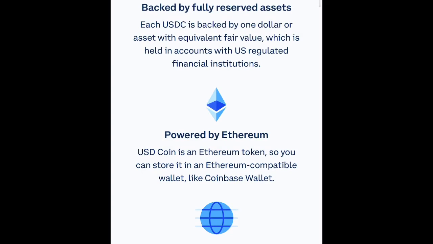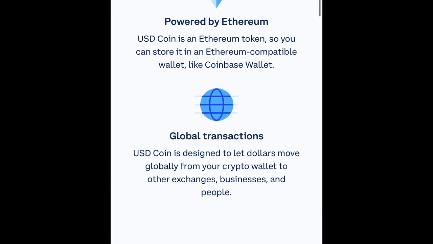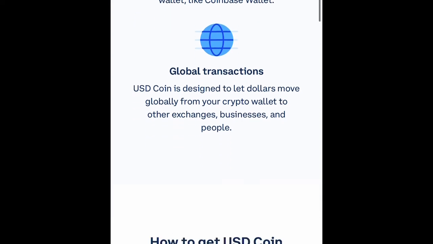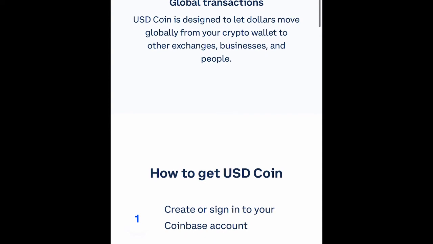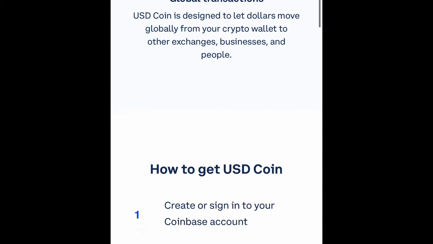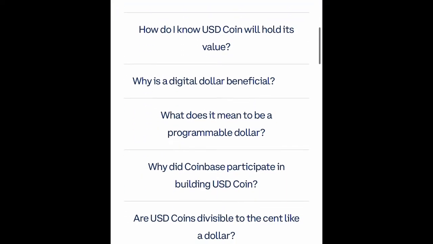USDC is powered by Ethereum, which is the second largest cryptocurrency in the world. If you know something about crypto and cryptocurrency, you likely know or heard something about Ethereum. And USDC is an Ethereum token, so you can store it in an Ethereum compatible wallet like the Coinbase wallet and use it for global transactions. So you can move dollars across the world right there to other exchanges, businesses, and people, and vice versa. So you can receive it as well, not just send it. You can, of course, receive it.